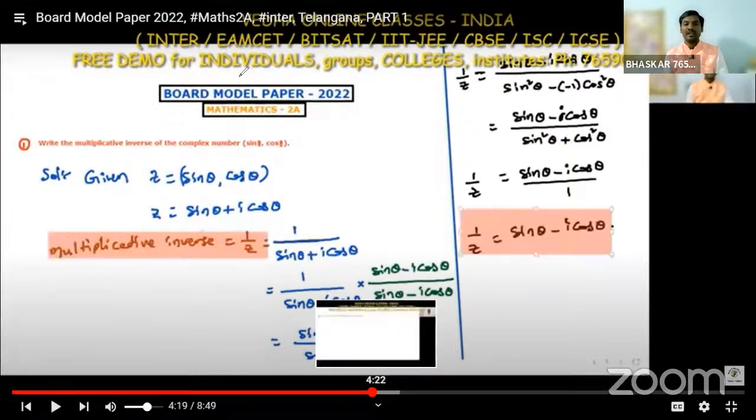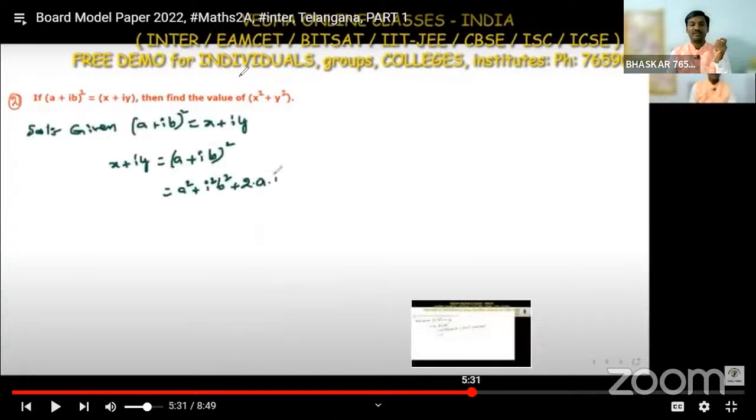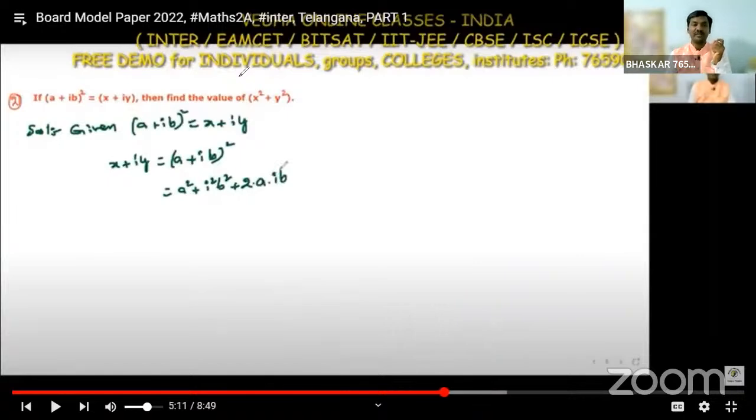Let's go to the next question, the second question in the board model paper. If a plus ib whole square is equal to x plus iy, then find the value of x square plus y square. How do we solve this problem? First, always write the given data: a plus ib whole square is equal to x plus iy. So x plus iy is equal to a plus ib whole square.